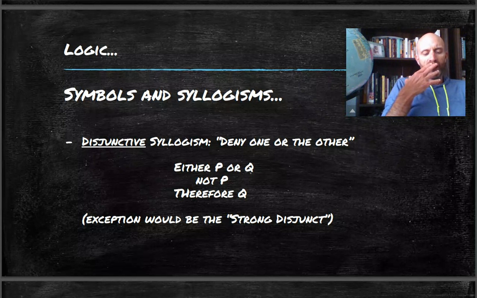So again, the fallacy there, the formal fallacy, is to affirm something in a disjunctive syllogism. Yeah, unless it's a strong disjunct. But again, you don't have to worry about that. You just get in the habit of denying.